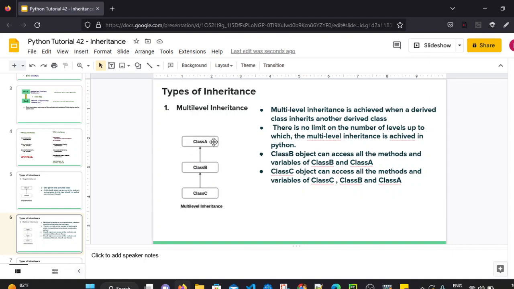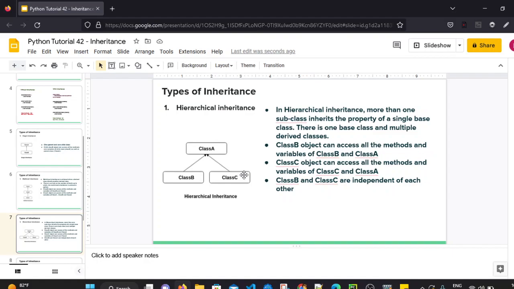Whatever there is in class A is already in class B, and class C is derived from class B, so class C can access all the methods and variables of class B as well as class A and class C. Class B can access all the methods and variables of class B and class A, because class B is derived from class A. So this is multi-level inheritance.